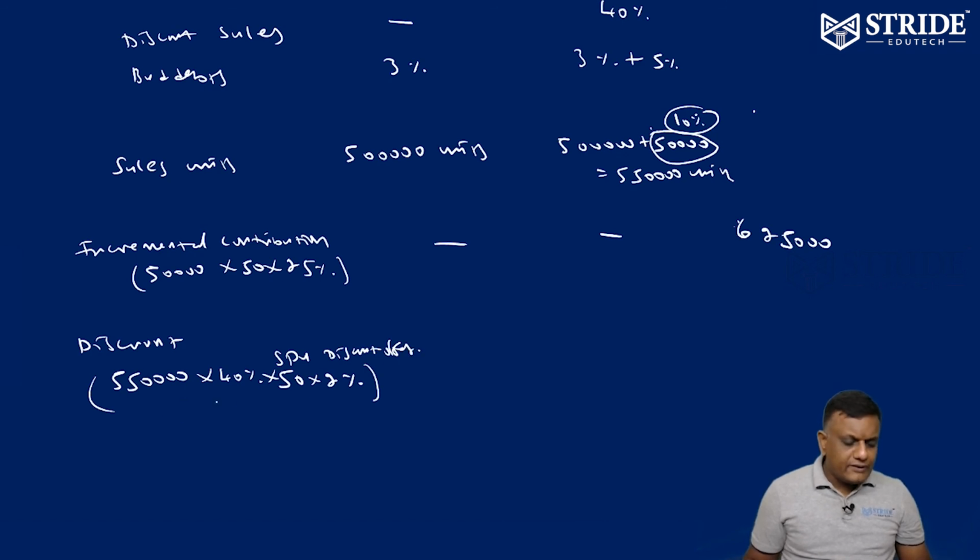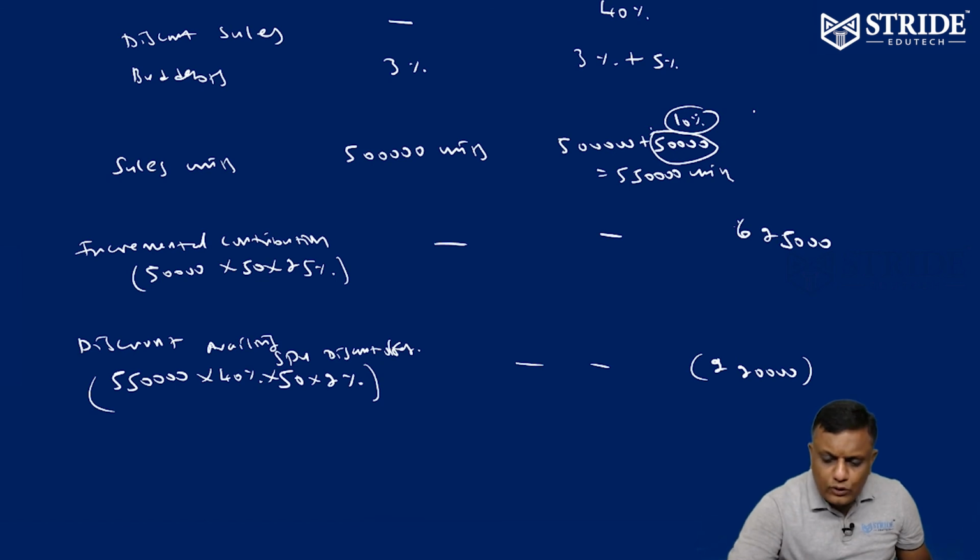So 5.5 lakhs into 40% into 50 into 2% gives 2,20,000 discount. We will check one more time: 2,20,000 discount.